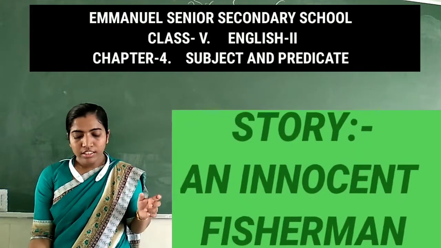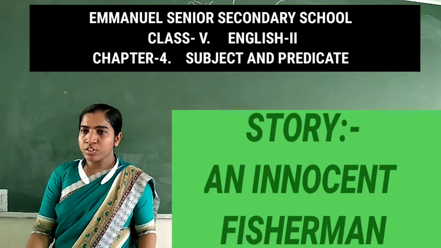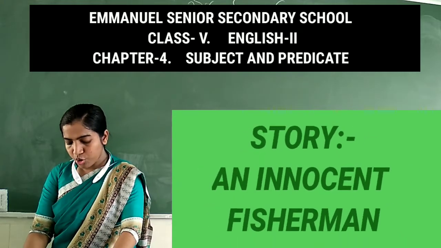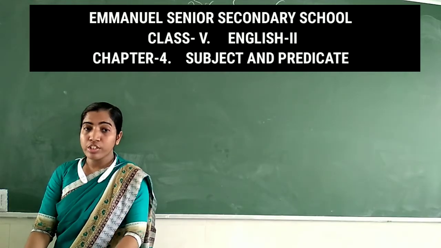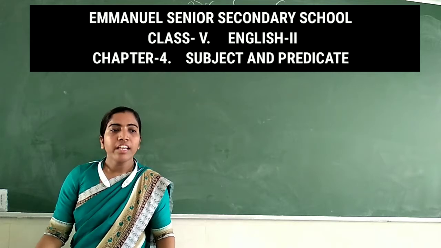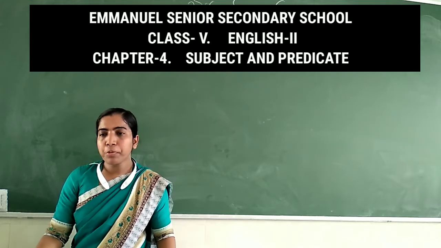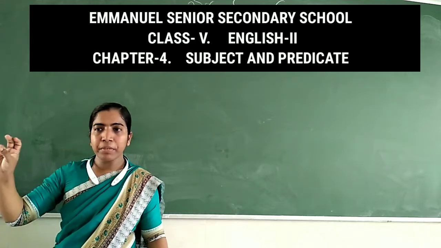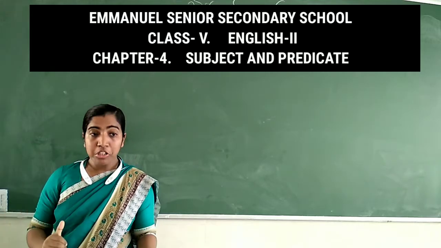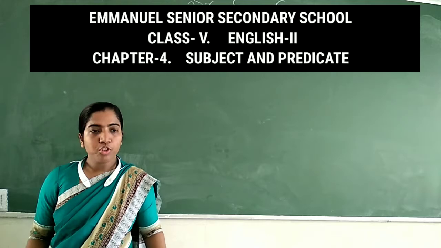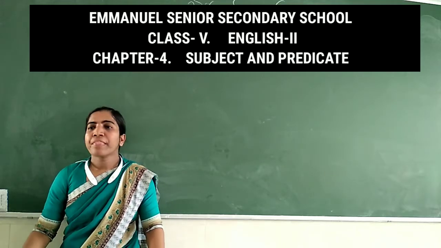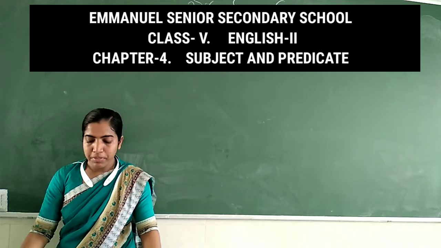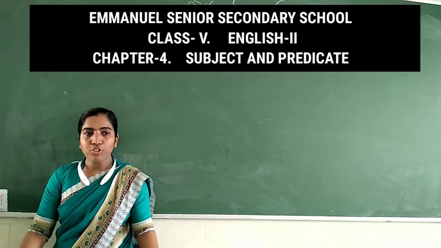And the story is An Innocent Fisherman. Okay, ma'am will be giving the story also. You have to write the story in the English second copy, and you have to send it in the WhatsApp group as homework. So in English second, today's homework is exercise A, B, C from chapter 4. Also your story, An Innocent Fisherman. So ma'am will be reading the story for you.